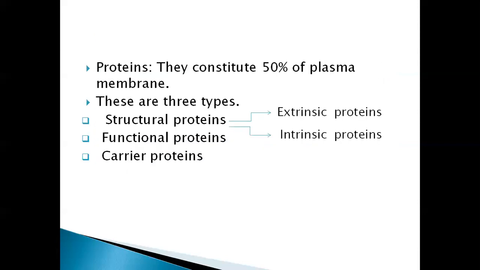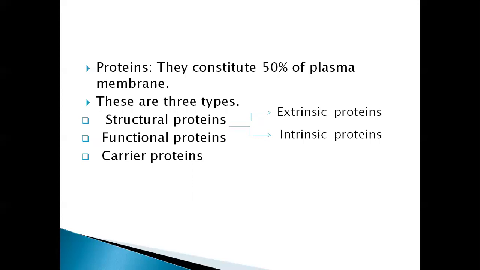Next constituents are the proteins. These proteins constitute 50% of the plasma membrane. There are 3 types of proteins: structural proteins, functional proteins, carrier proteins.